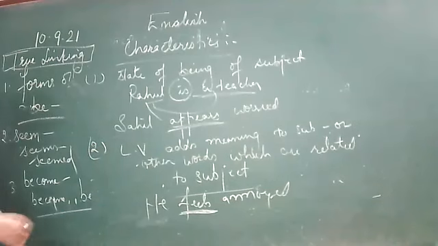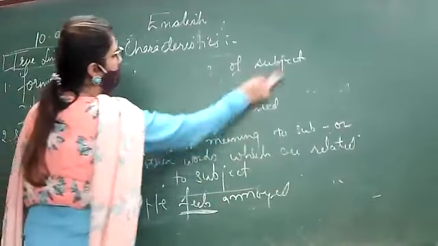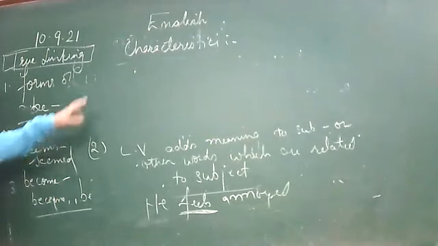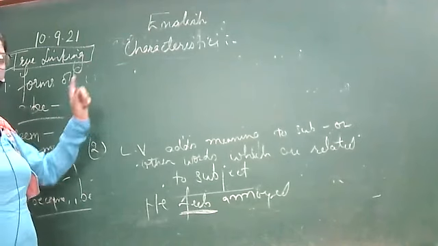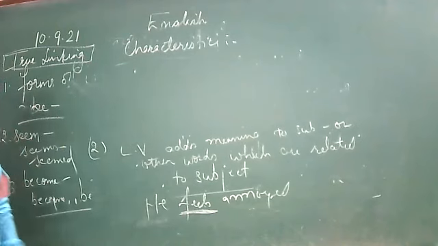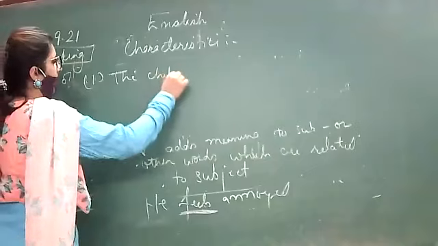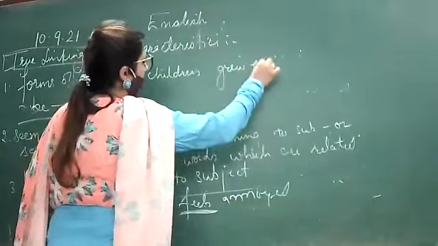And one more trick that I have already told you: how you will recognize a linking verb. Underline the verb first of all. Replace it with a true linking verb. If it still forms a meaning, then it is a linking verb. For example, suppose the children grew excited.